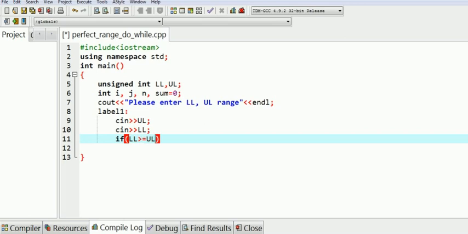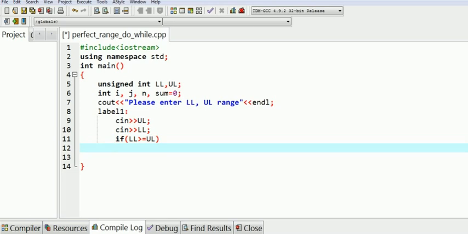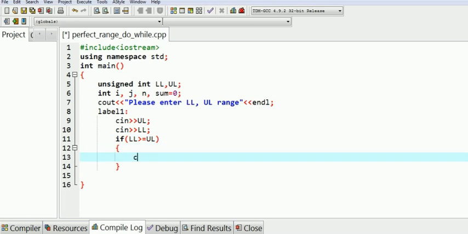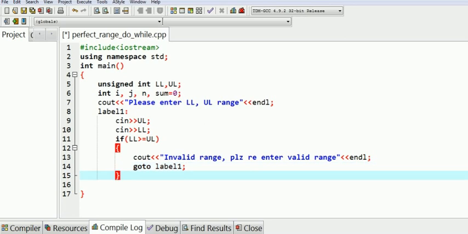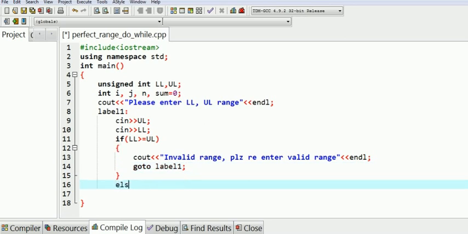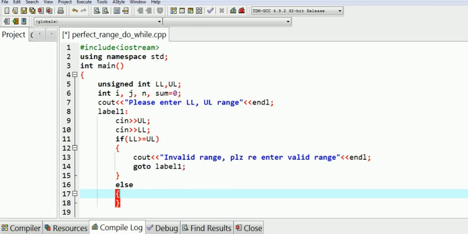If lower limit is greater than or equal to upper limit, the range is invalid, so ask the user to re-enter the valid range using a suitable message, that is cout invalid range, please re-enter valid range. Then transfer the control back to label 1 by using goto label 1. It will ensure a valid range from the user.